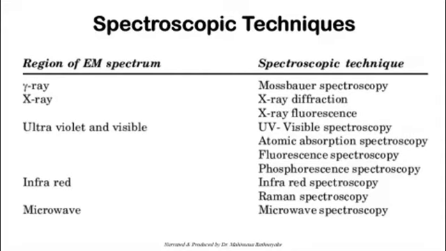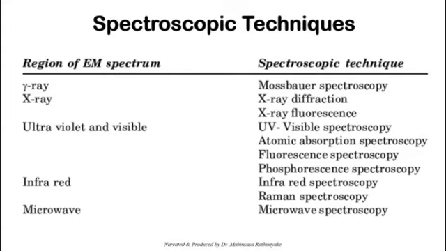For example, you can have a sample and observe it using X-ray diffraction. You place the X-ray beam onto the solid sample at an angle. So there is an angular arrangement between the emitter of the X-ray, the sample, and the detector.